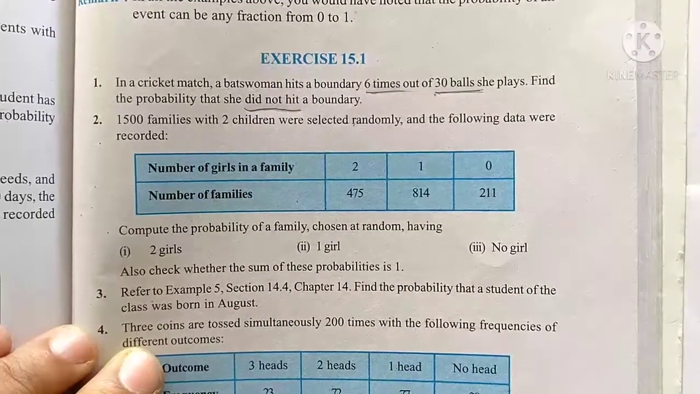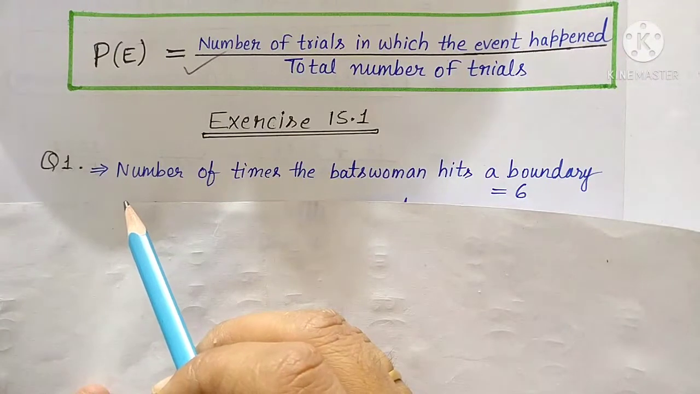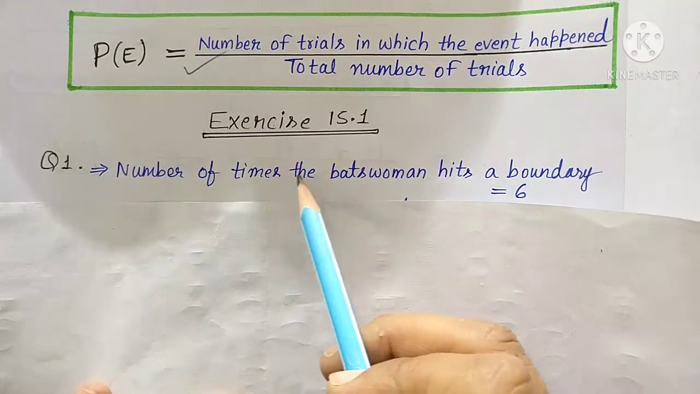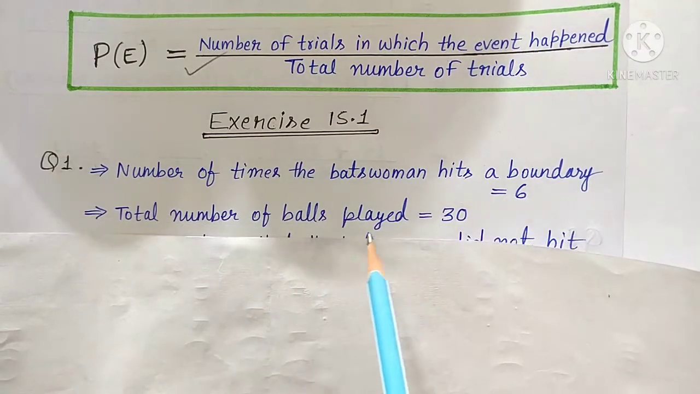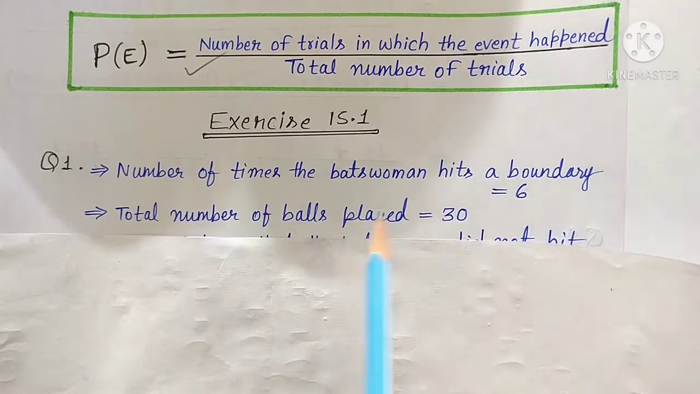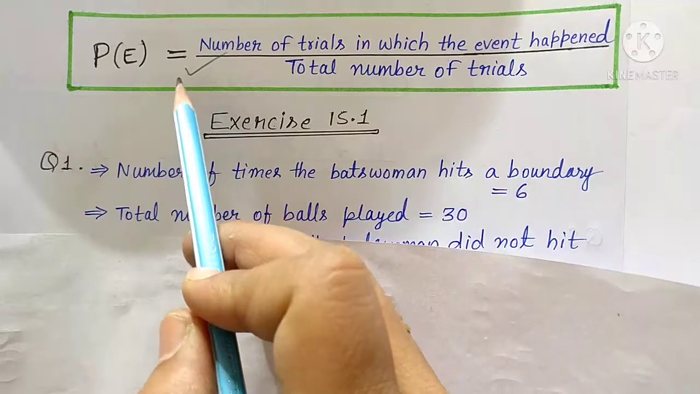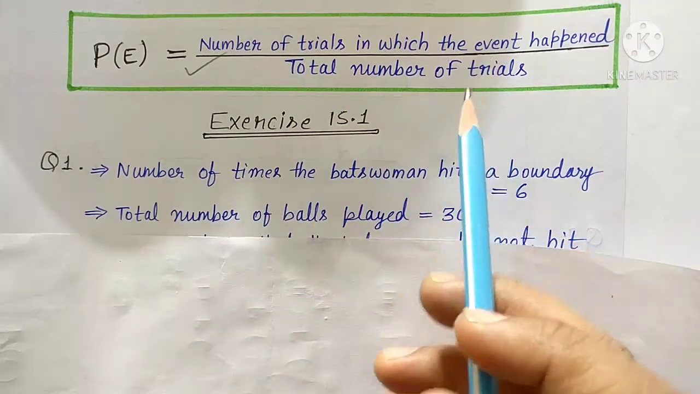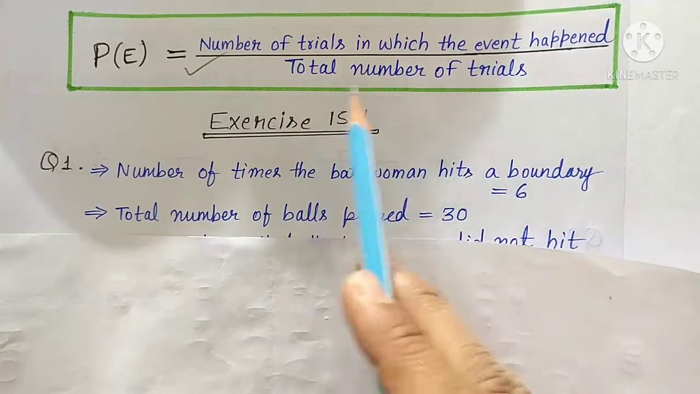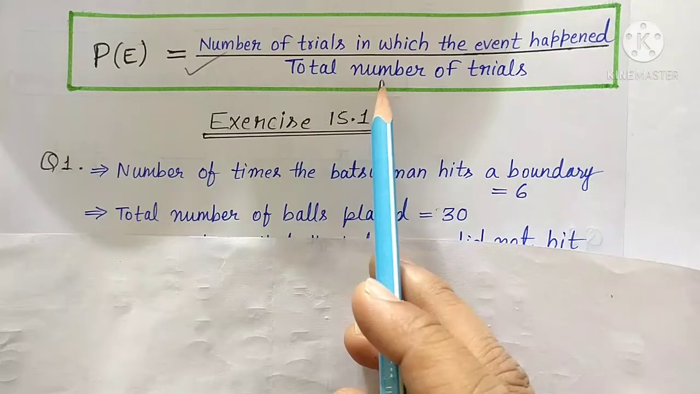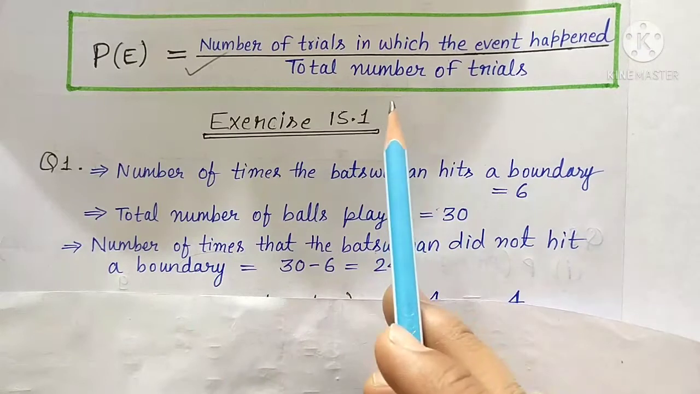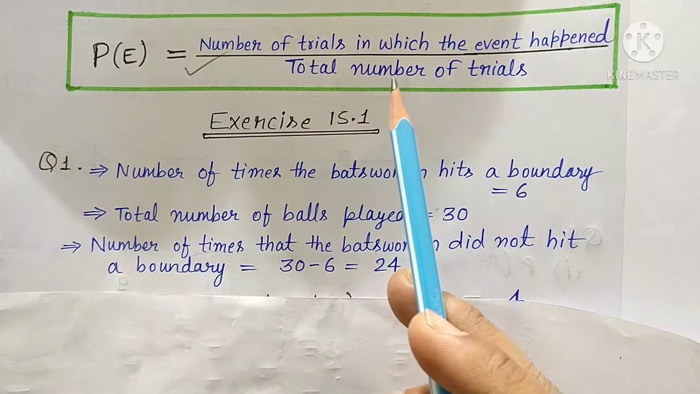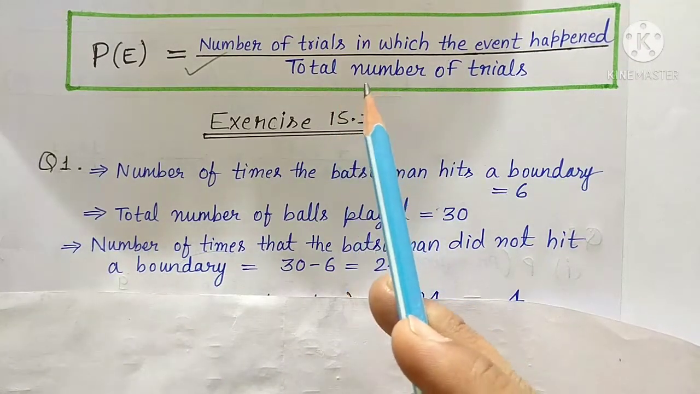So let's find out. First we will write what is given in the question. Number of times the batswoman hits a boundary: 6 times. And the total number of balls she has played: 30 balls. So we have to find the probability, and we will use this formula only: number of trials in which the event happened upon total number of trials. Total number is 30, and the event happened 6 times. So 6 upon 30 we can say, but that is the probability that the batswoman hit the boundary.